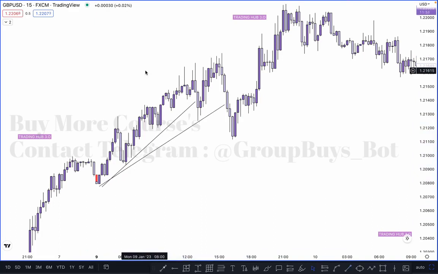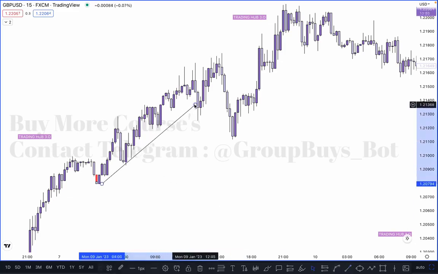I am going to show you exactly how we can take entry after the liquidity is taken out, after the inducement is taken out. These are additional confirmations for the buy or sell to identify the POI. So in this case, market momentum is bullish. If market momentum is bullish, you need to wait for the liquidity to be taken out. You need to wait for the inducement to be taken out before the buy. In this case, what happened here?